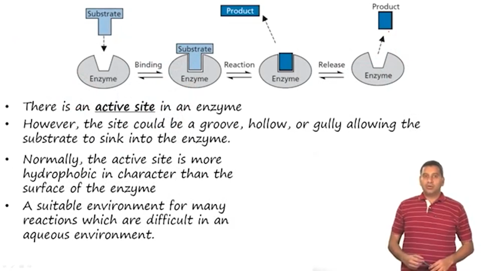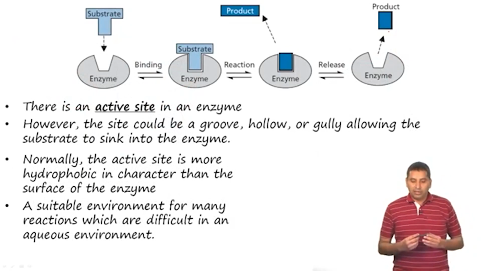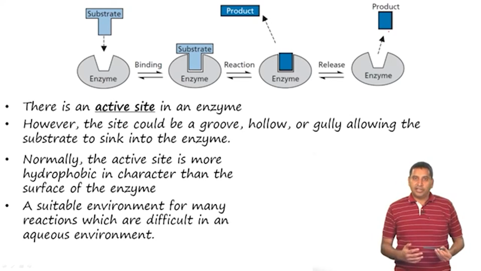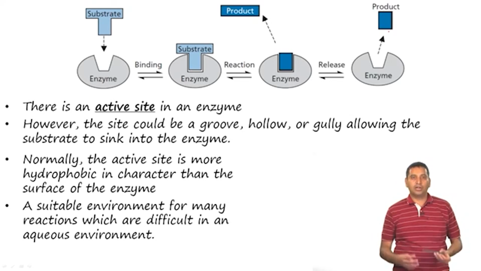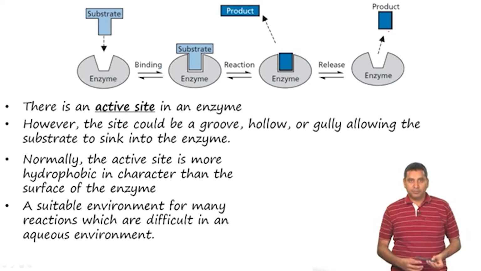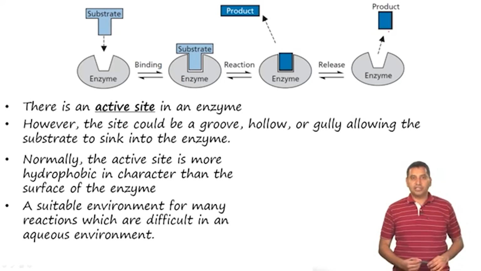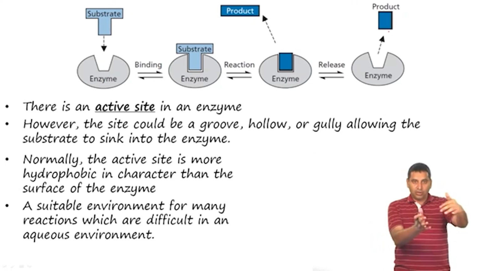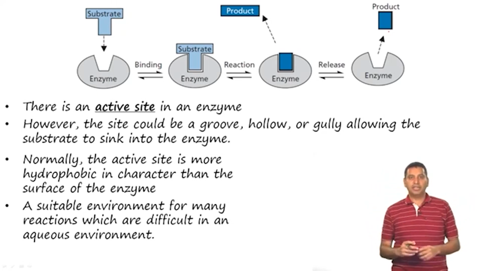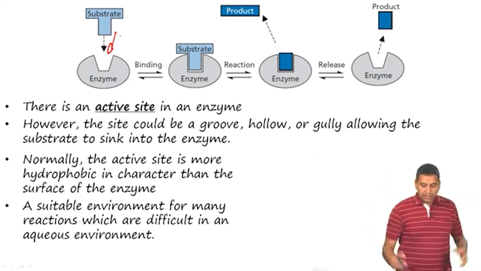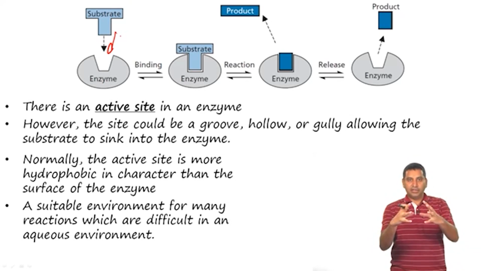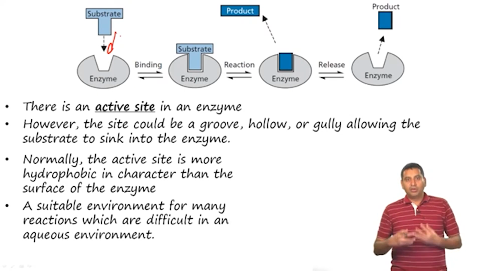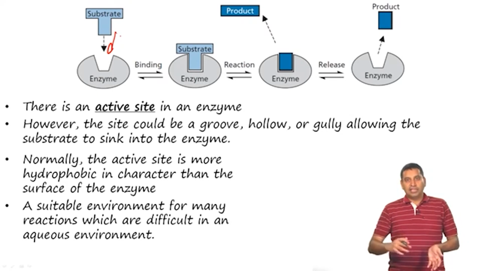Now, as we can imagine, an enzyme must have a site at which the substrate must bind. This is called the active site. Now, this site can be a groove, a hollow, a gully, or any of these small structures where the substrate can actually get in. And once the substrate gets in, there is a binding that occurs, and this binding results in a change in the conformation, and of course, the enzyme can now do whatever it is supposed to do, and then finally, the product is released.